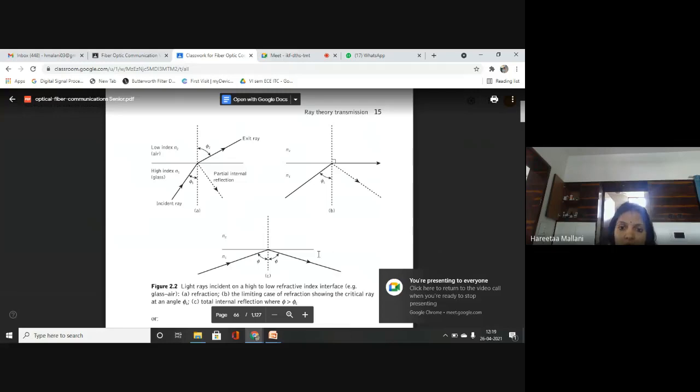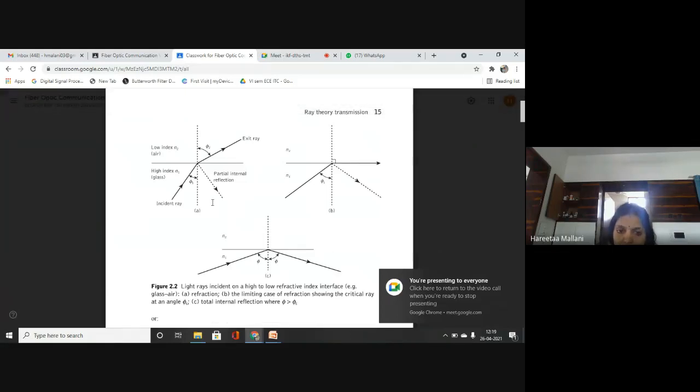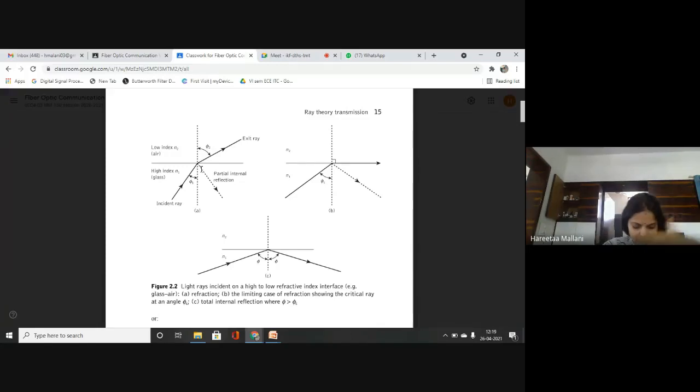Okay. So see what is happening in the first diagram. This is the high index glass medium N1, and medium N2. And I know many of you understand these diagrams very nicely. When a ray is incident, just listen to what I am saying. You have made the diagram. Look in the diagram.